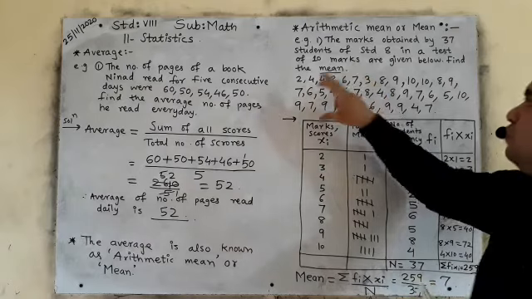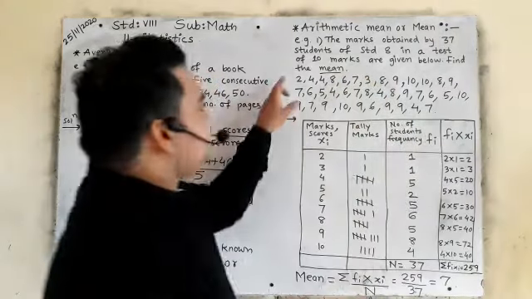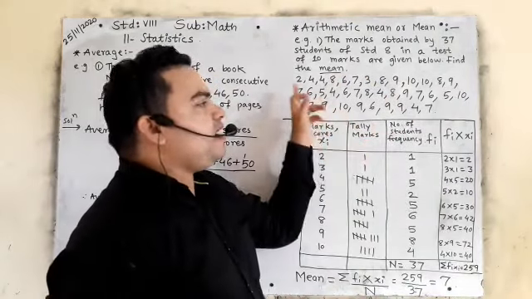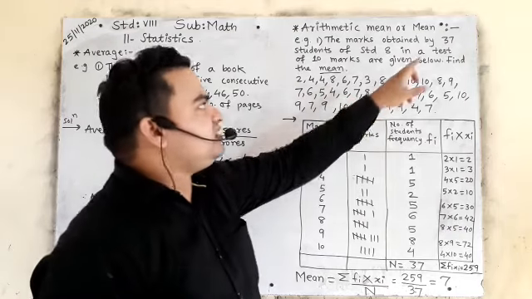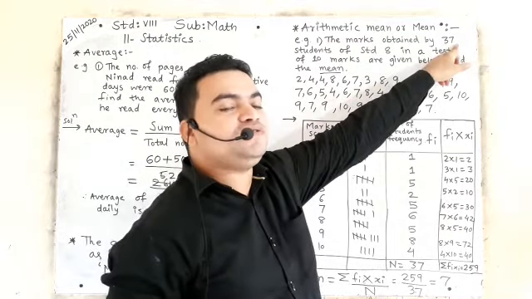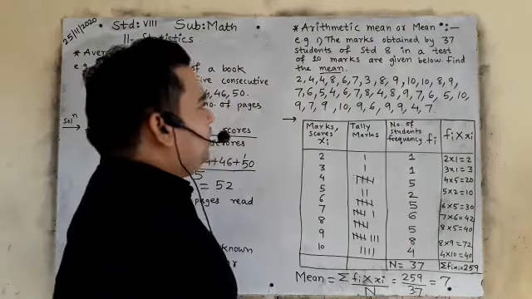Look at the board and understand. Find the mean. The question will come. Now you can see there are so many numbers, the marks obtained by the students. 37 is the total number of students. So what will you do?